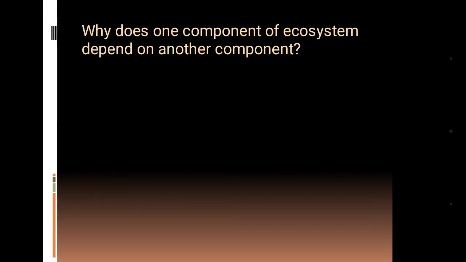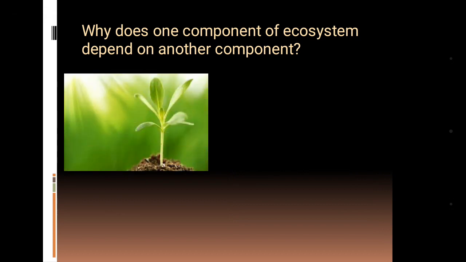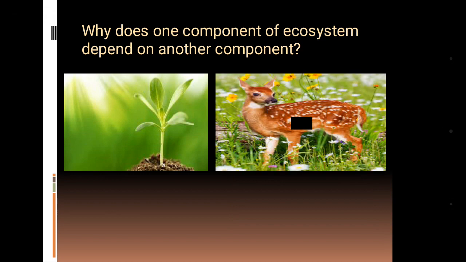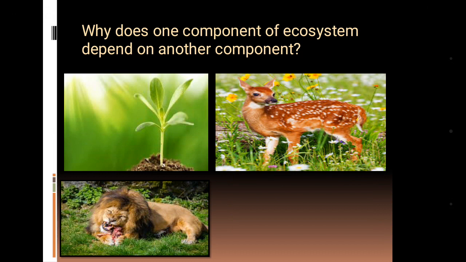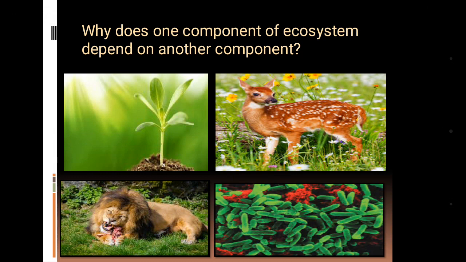So why does one component of an ecosystem depend on another component? When a plant produces food, this is taken by the herbivores, who are taken again by the carnivores, and the dead bodies of plants and animals are decomposed by the decomposers. The decomposers release nutrients which are again utilized by the green plants. So we can see that there is a transfer of food nutrition from one level to another level of the ecosystem.